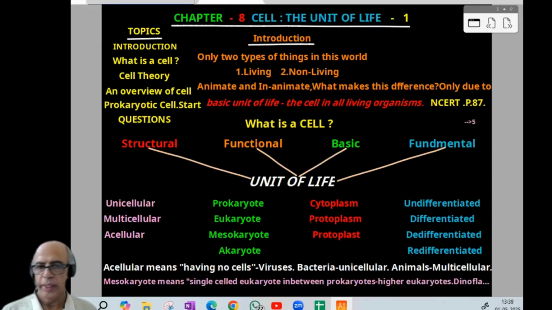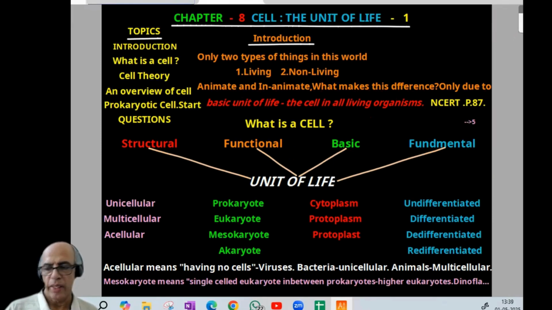Then next we entered into the topic, Cell: The Basic Unit of Life. Introduction: there are two types of events or substances in this world, living and non-living, animate and inanimate. The difference is only the cell. Now what is a cell? Four functional aspects are given: structural, functional, basic, fundamental, then four sets of words. Each set is important and defined.